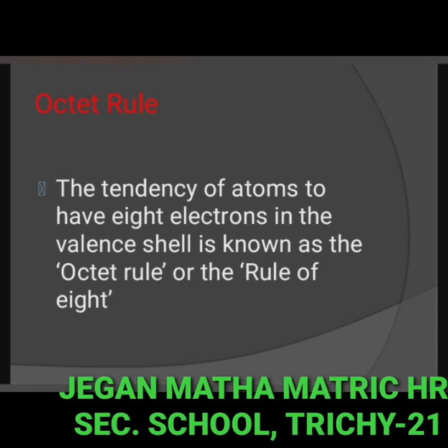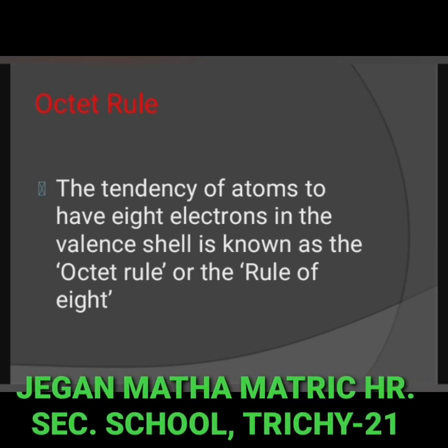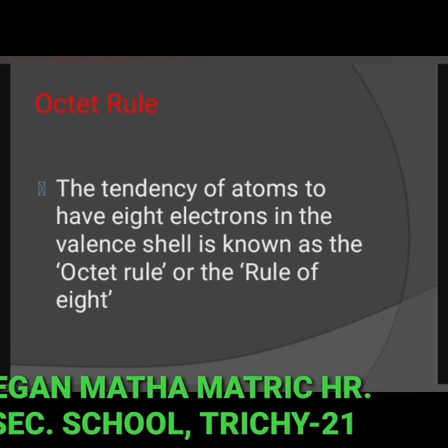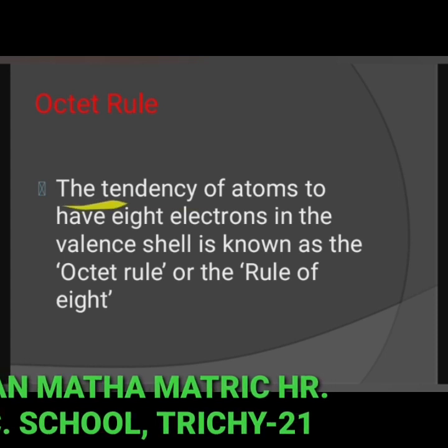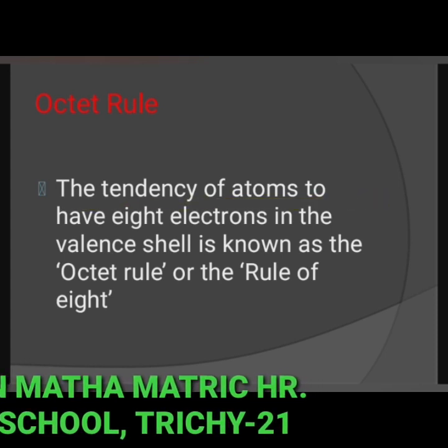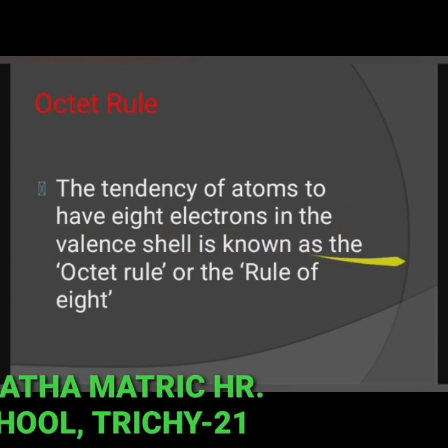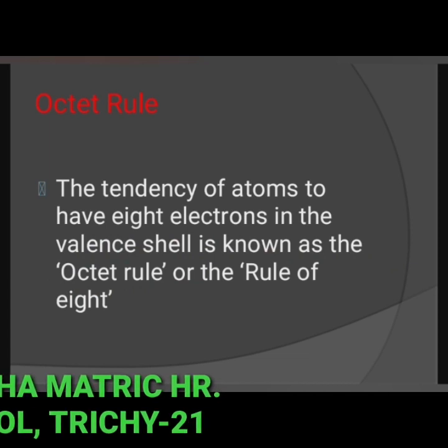The atoms can combine either by transfer of valence electrons from one atom to another or by sharing of valence electrons in order to achieve the stable outer shell of 8 electrons. So the tendency of atoms to have 8 electrons in the valence shell is known as the octet rule, rule of 8.